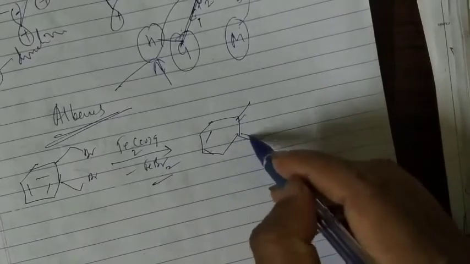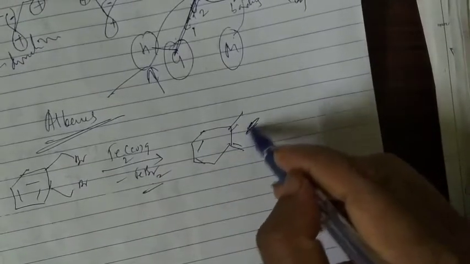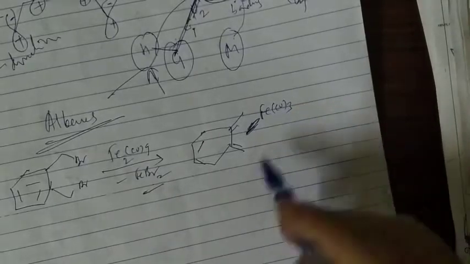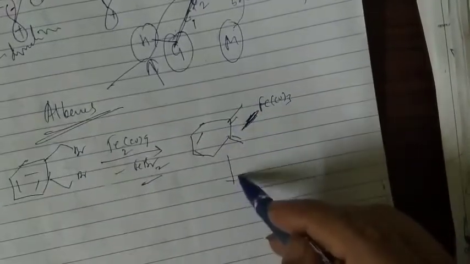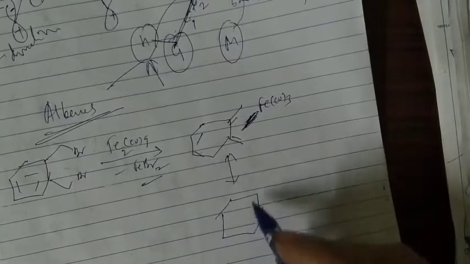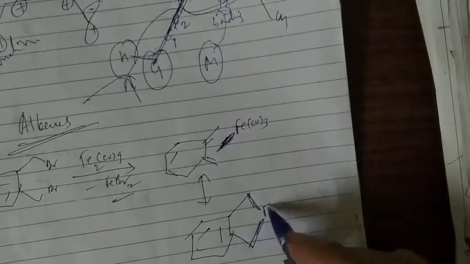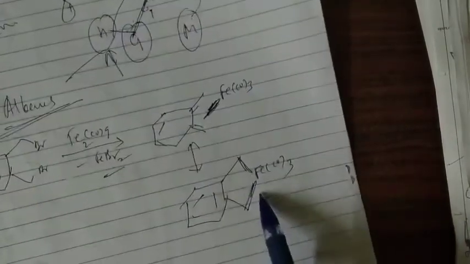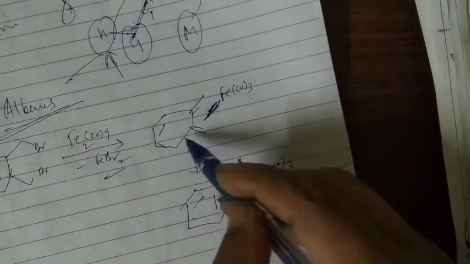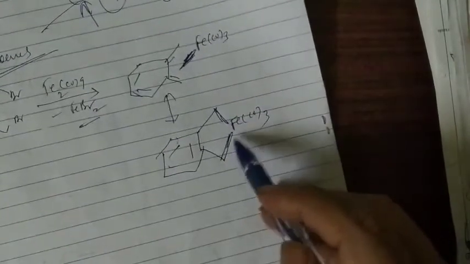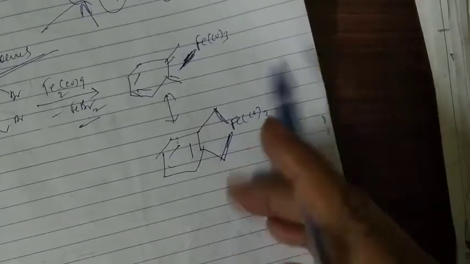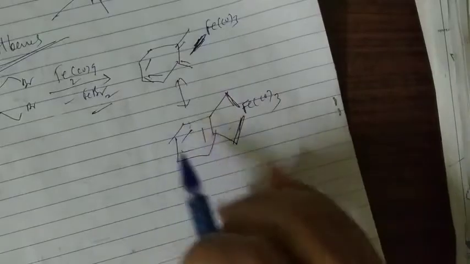You can see that here it is going to bind FeCO3. We can show this in this way also, like this, binding with FeCO3 this way. So this is how we can show the binding preparation, how the butadiene is going to be formed when treated with the metal. This is one of the syntheses or preparations for this type of butadiene.